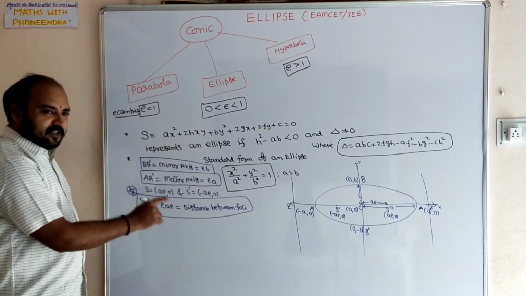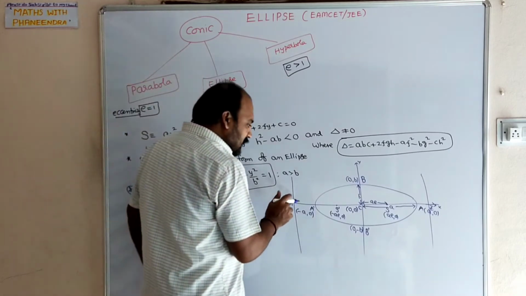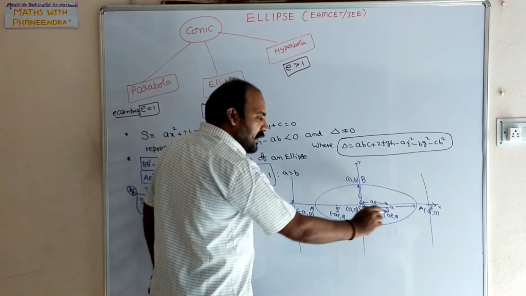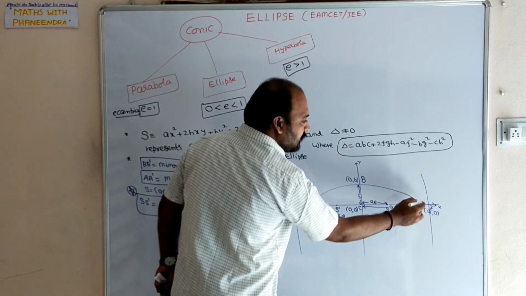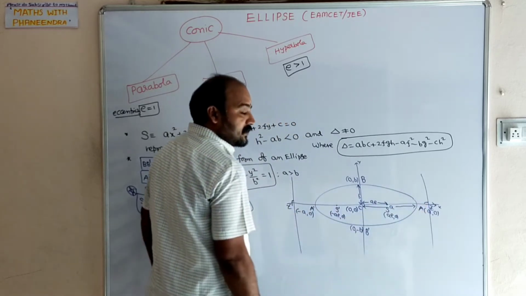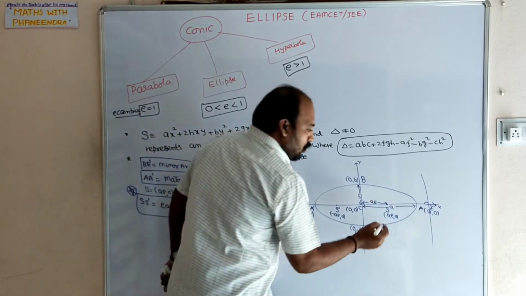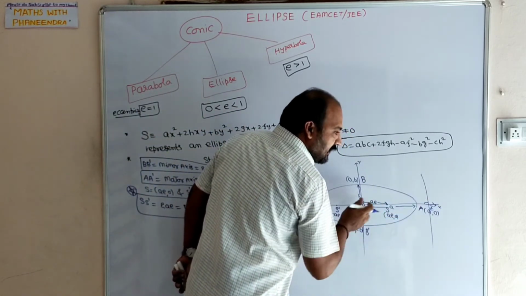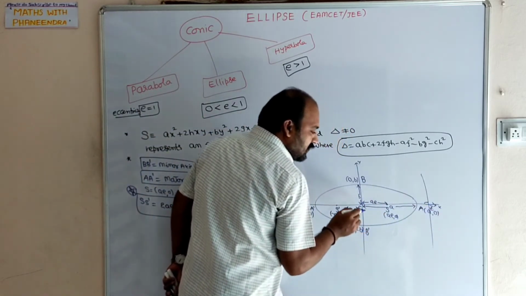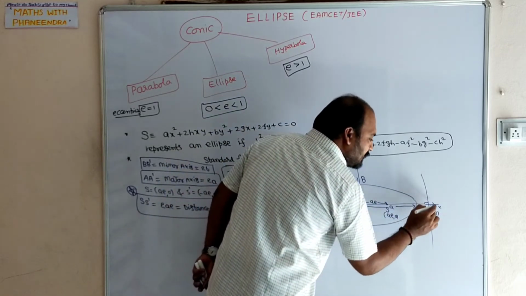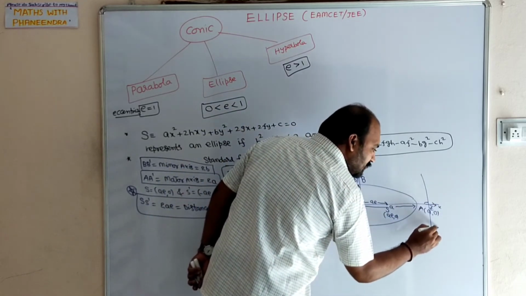After completing this, the lines which are perpendicular to the major axis cut the x-axis at the points Z and Z dash. For these points, the distance between center C and Z is A by E units.